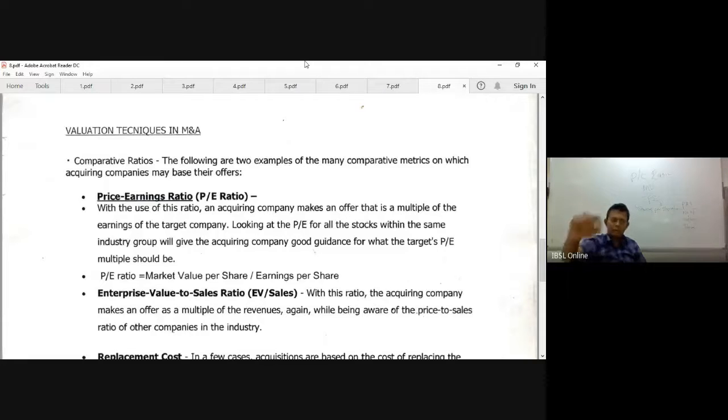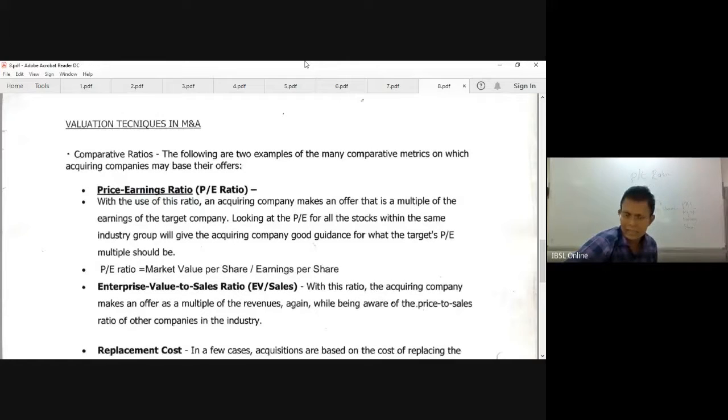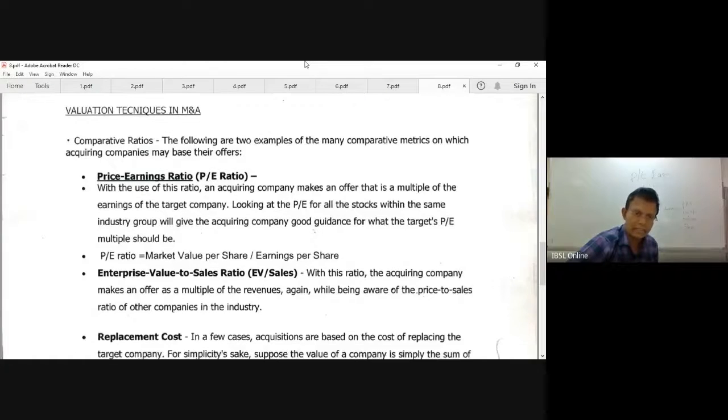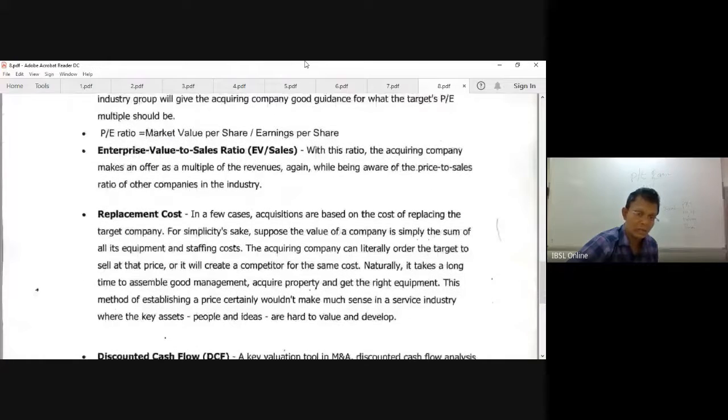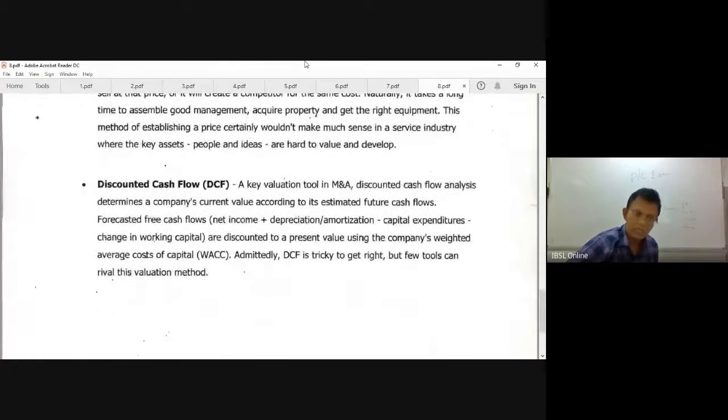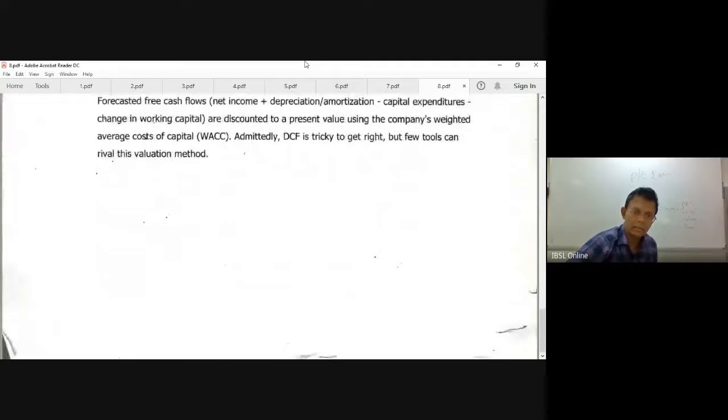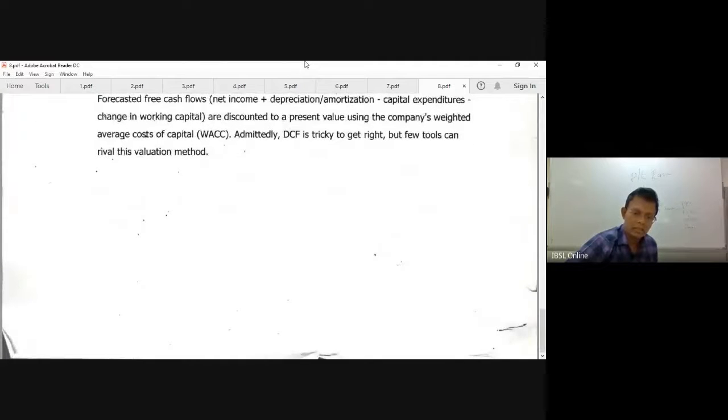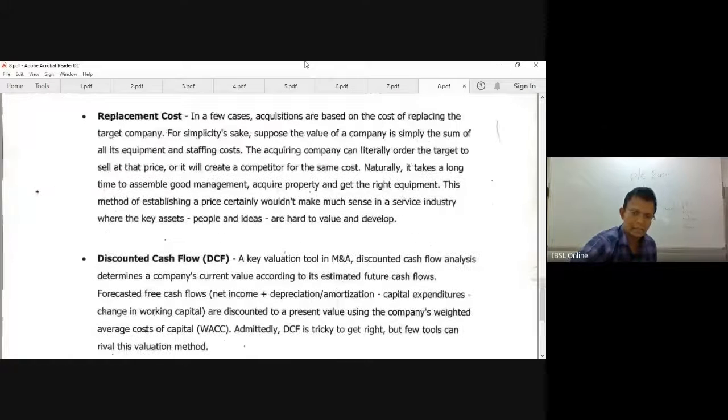Keep in mind, don't go too much in depth. Why is this an exam topic? This is actually accounting-related, valuation techniques, right? Replacement cost is another one, and discounted cash flow, we have learned this. That is another method. We'll be learning this under valuation techniques, right?